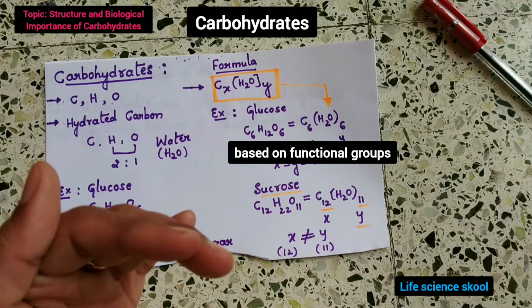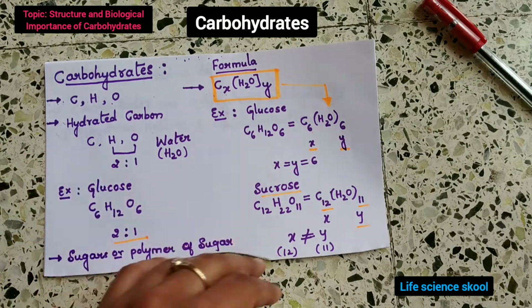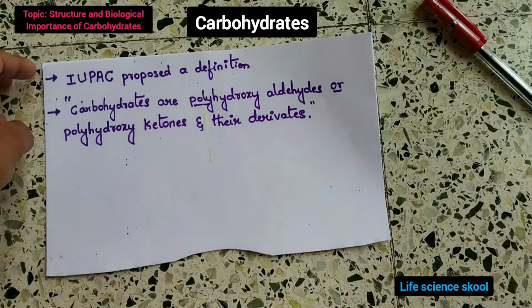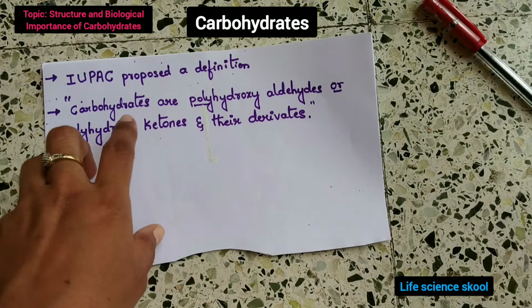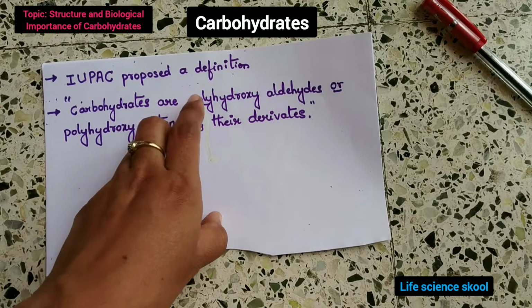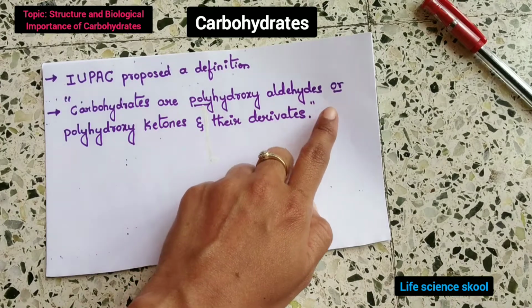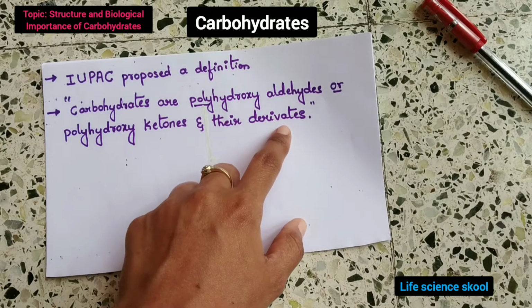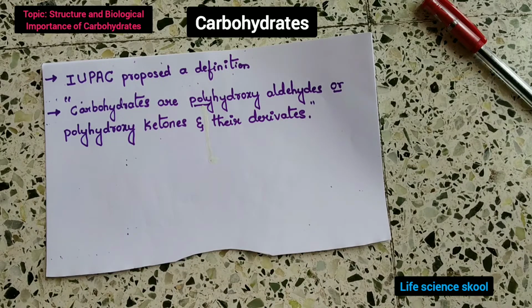According to the IUPAC, carbohydrates are polyhydroxyaldehydes or polyhydroxyketones and their derivatives.